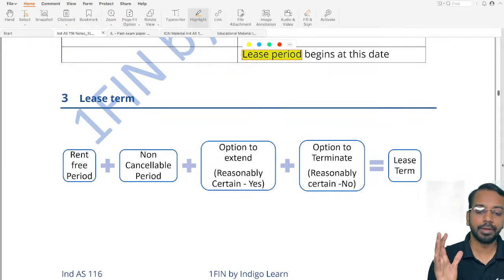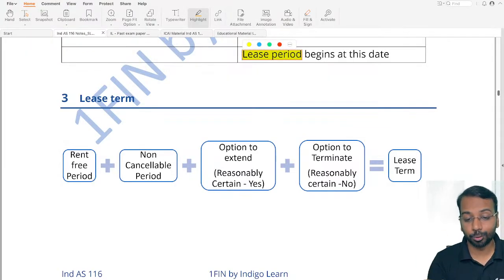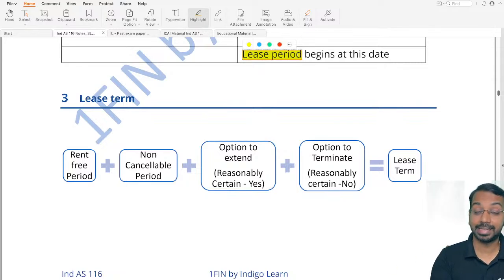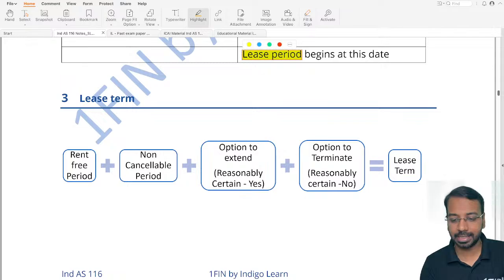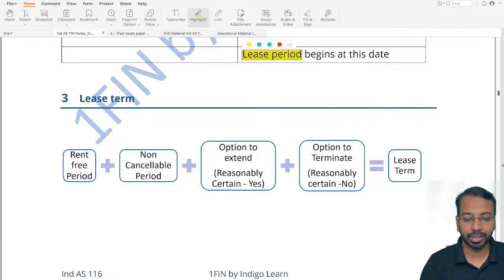Non-cancelable period always included. Rent-free period included. Option to extend, if exercising is reasonably certain, yes. Option to terminate, if you are reasonably certain to exercise, then you will not include. But if the lessee is not reasonably certain to exercise, then you will include. All of these put together becomes your lease term.